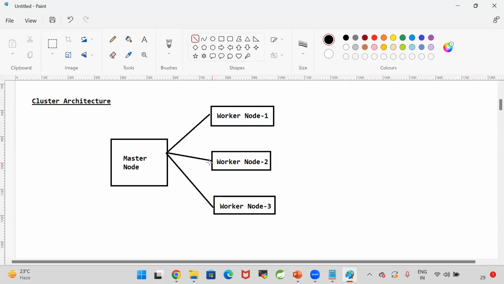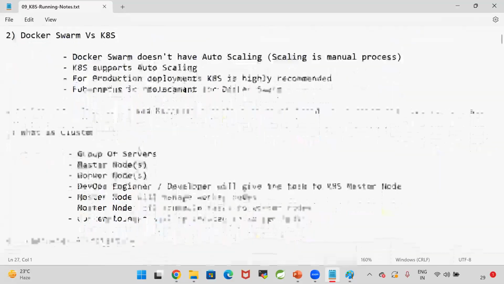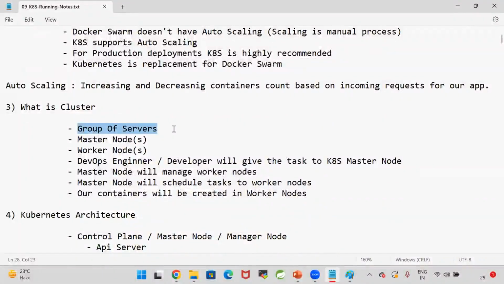Now I want to deploy my application. So I will give the deployment task to the master node. The master node will assign the task to the worker nodes and the master node will manage the worker nodes. So this is called a cluster. So what is a cluster? A cluster is nothing but a group of servers.